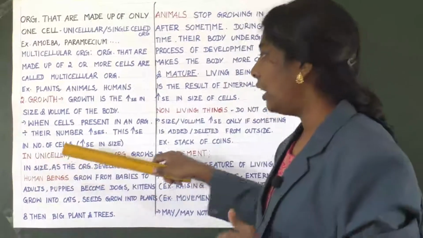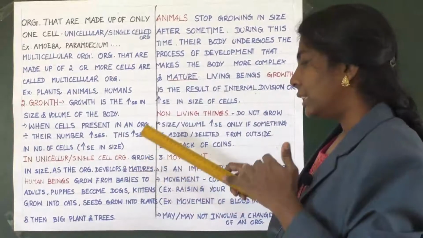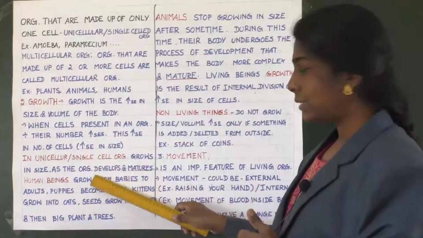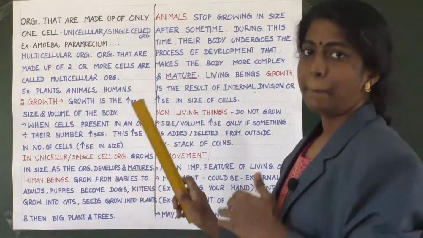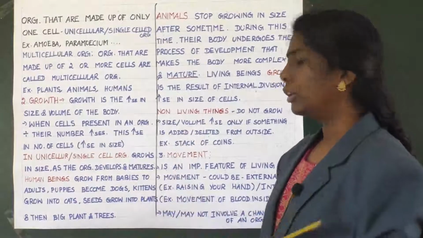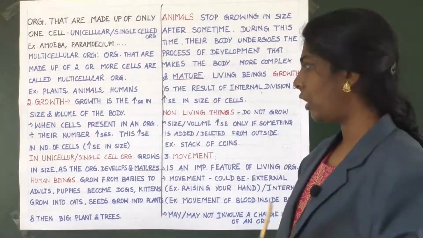In unicellular or single cell organisms, the cell will grow in size as the organism develops and matures. Clear? And about human beings. Human beings are multicellular organisms.